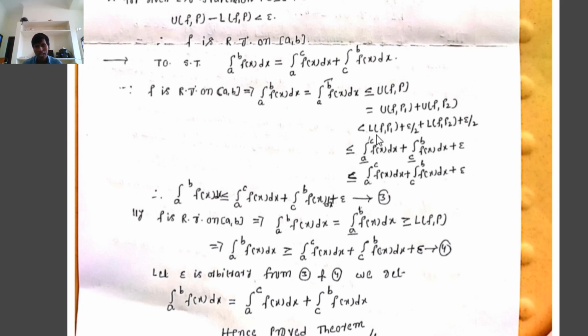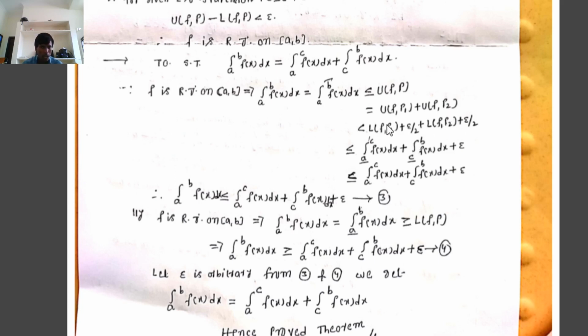That implies L(f,P1) is less than or equal to the integration from a bar to c of f of x dx. Similarly, L(f,P2) is the lower Riemann sum on the partition of the closed interval c comma b, so it is less than or equal to the lower Riemann integration on the interval c comma b.